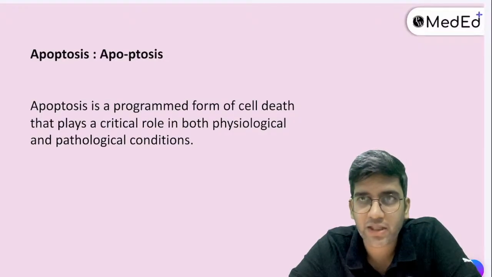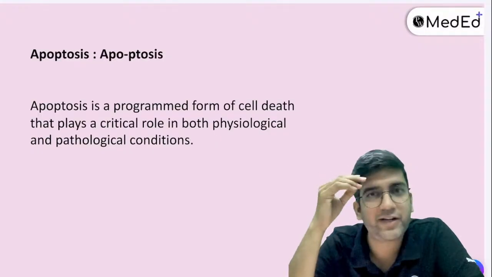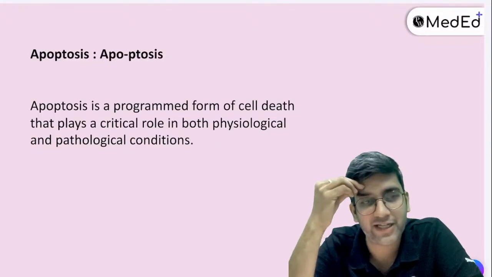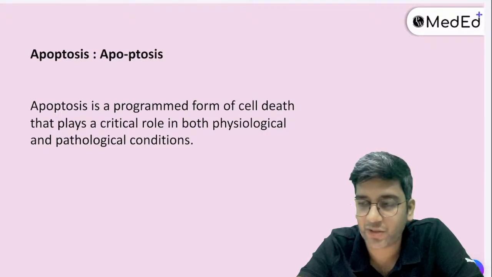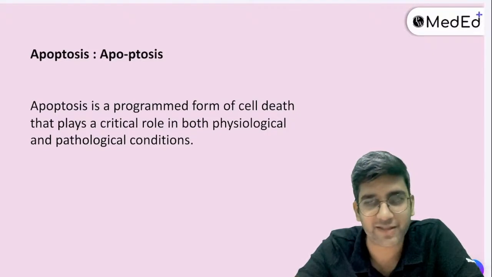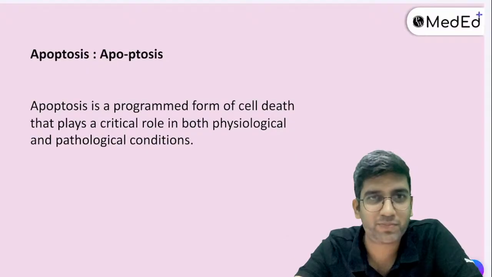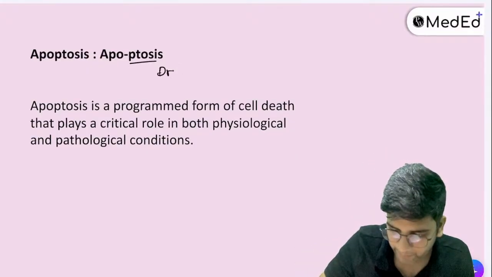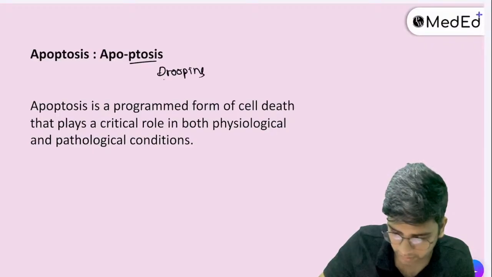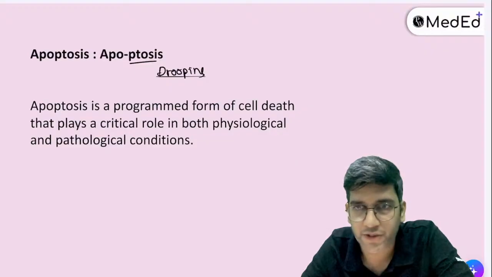It's actually not "apoptosis" the way I was told in my second year. Till my final year, I was saying "apoptosis", only that, right? Then someone told me, I had a beautiful senior assistant. He was the one who changed my entire perspective of medicine. He said it's not "apoptosis", it's "apoptosis" with a silent P. The "apo" is different. Ptosis means drooping of the eyelid, drooping or falling, right? So everything has a meaning. It's apoptosis.